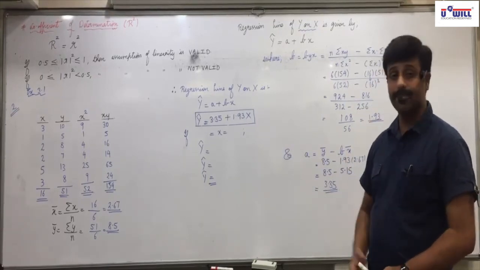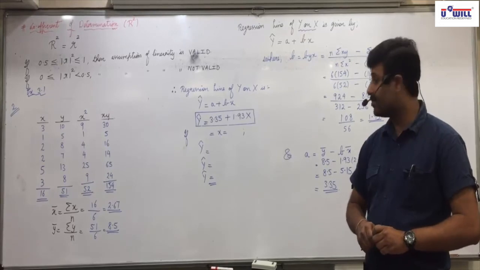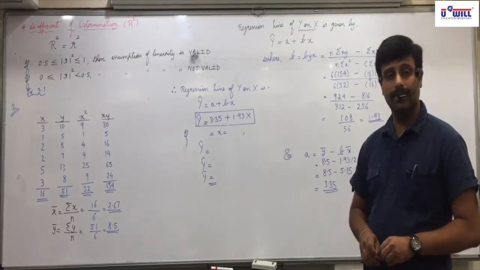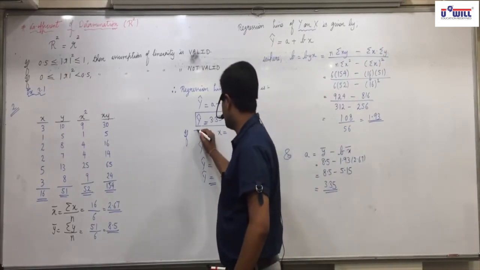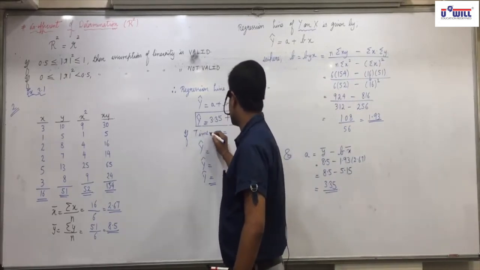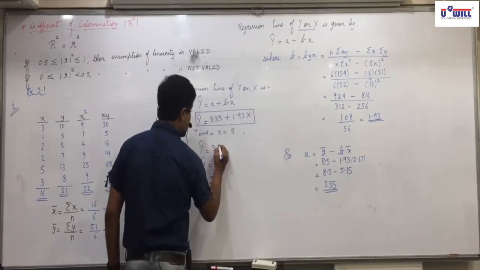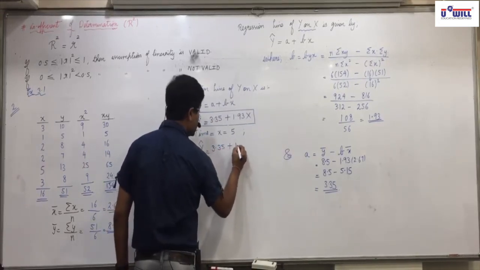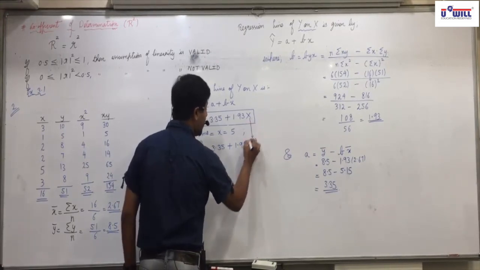Disha, what next? y cap equals 3.35 plus 1.93 into 5. In x, what will we substitute? You mentioned that if time, x, equals 5, then y cap equals 3.35 plus 1.93, and in x we substitute 5.